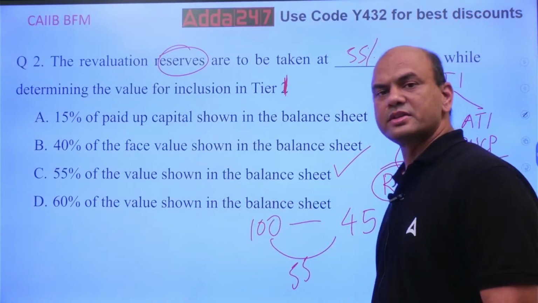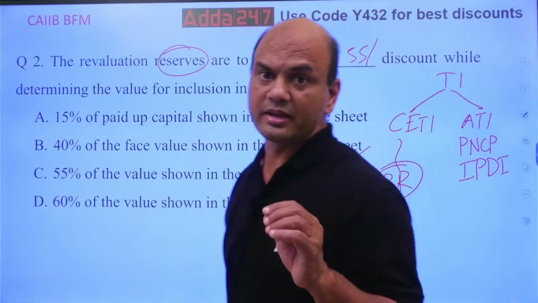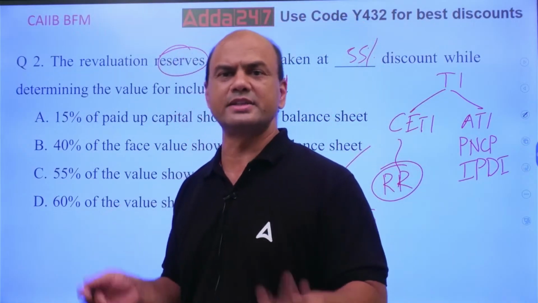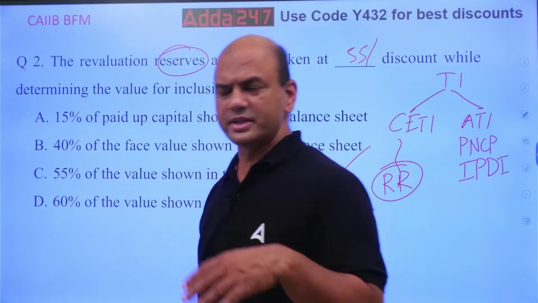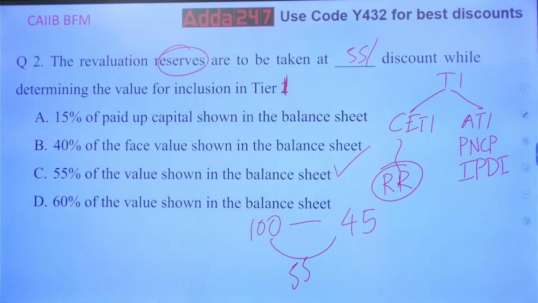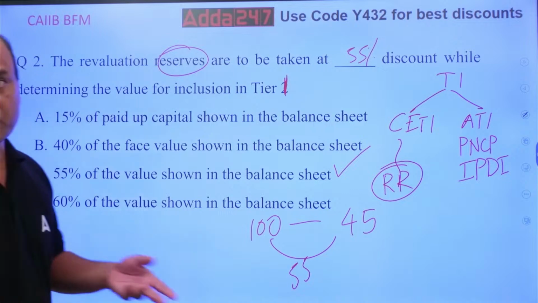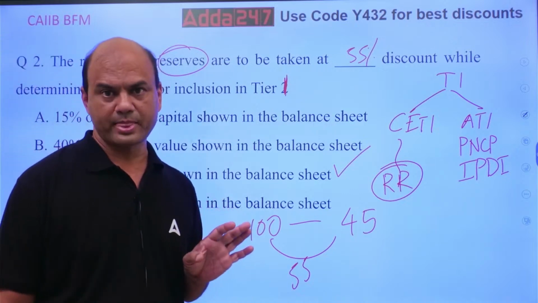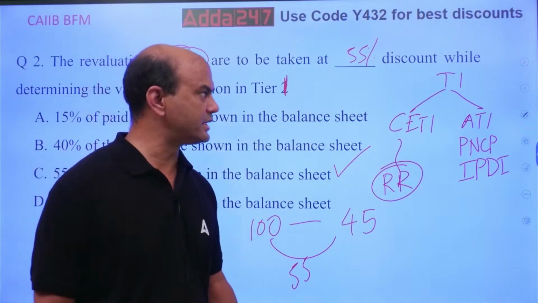Now this revaluation reserve, as I told you, is mainly used in treasury only. Because you purchase the bonds, right? When you purchase the bonds, there are chances that the bonds might go up or go down. If they go up, then no problem. If they go down, then there's a problem. Price goes down, then you have a problem, isn't it?